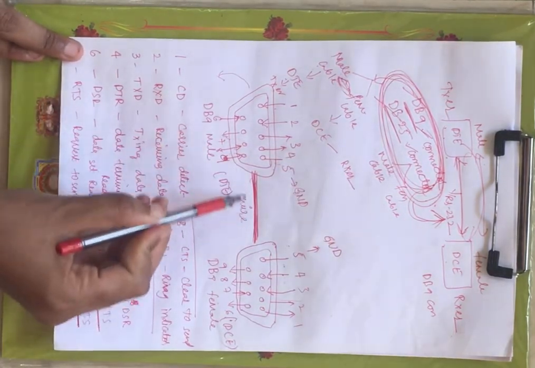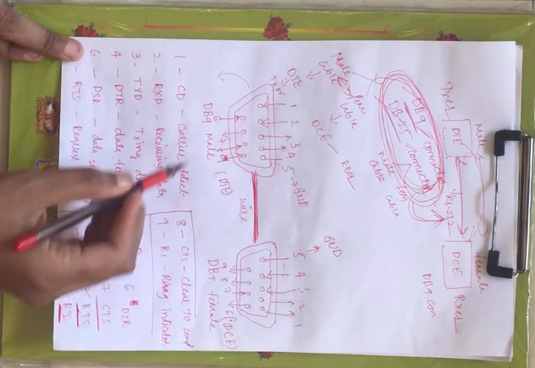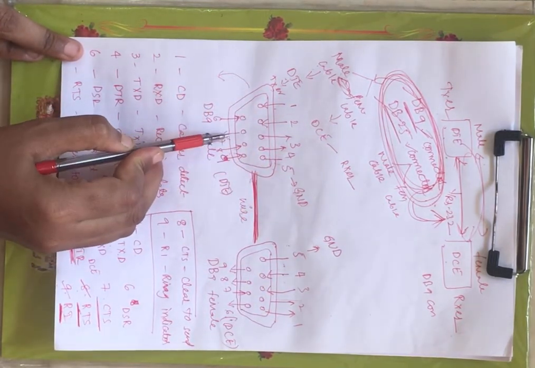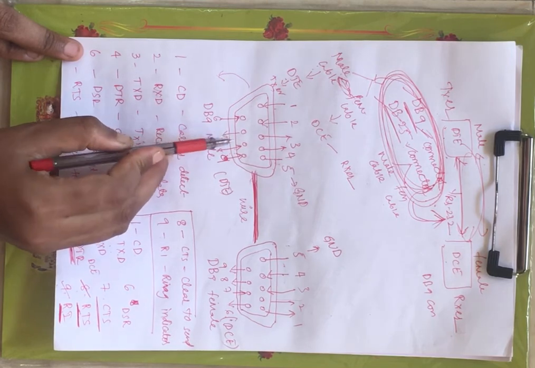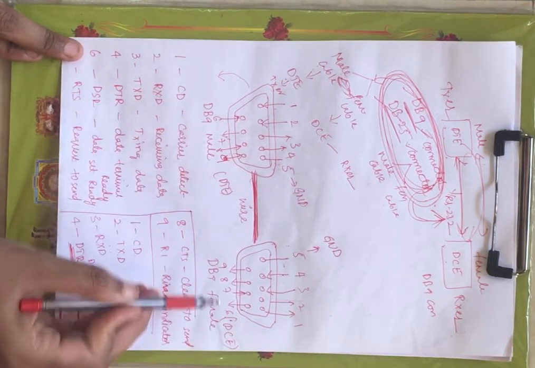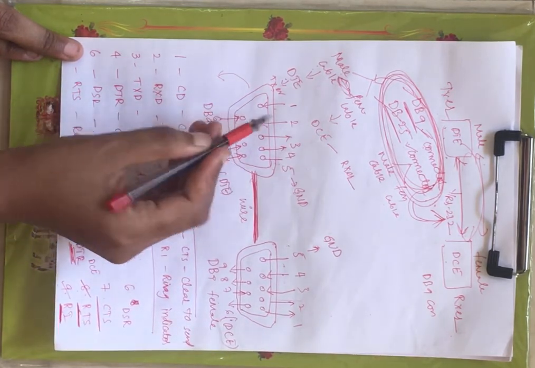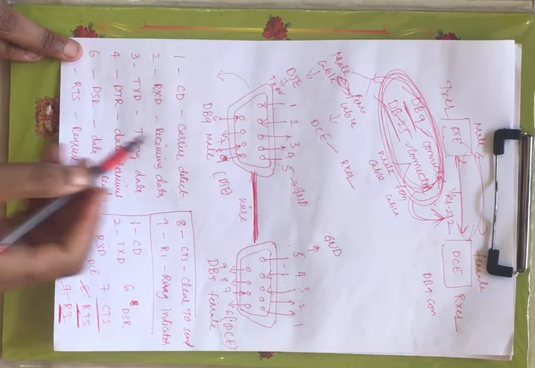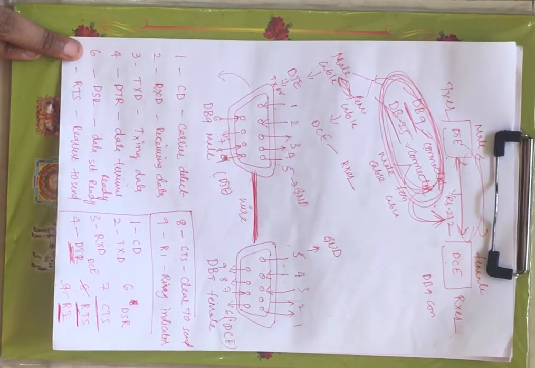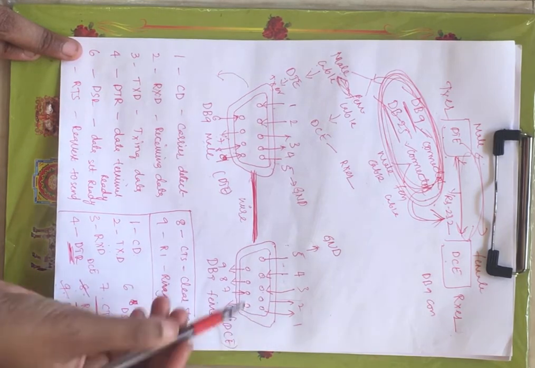Now here this is the basic DB9 connector, and since it has 9 pins and is available in two forms, male version and female version, right? Male version is nothing but DTE and female version is nothing but DCE. Now the 9 pins are represented here. Inwards is nothing but receiving and outwards is nothing but transmitting, right? Now here also it is receiving, transmitting.